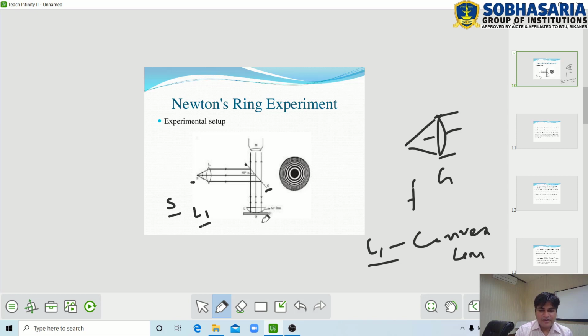Now L and P. First of all, discuss L. L is the plano-convex lens, and P is the plane glass plate. When we place the plano-convex lens L on the plane glass plate, then between them a thin air film forms.